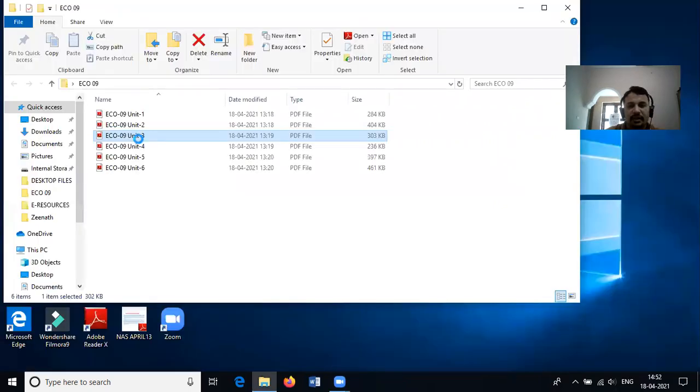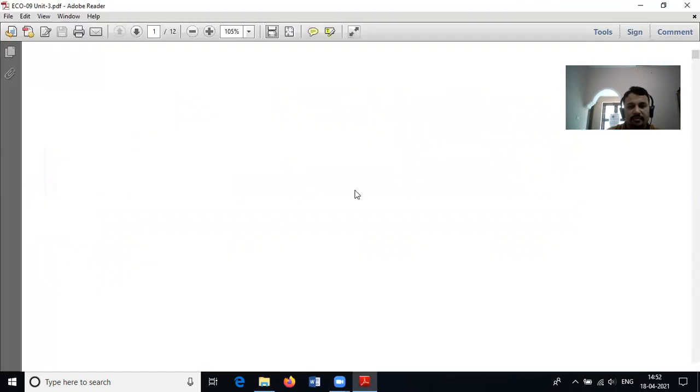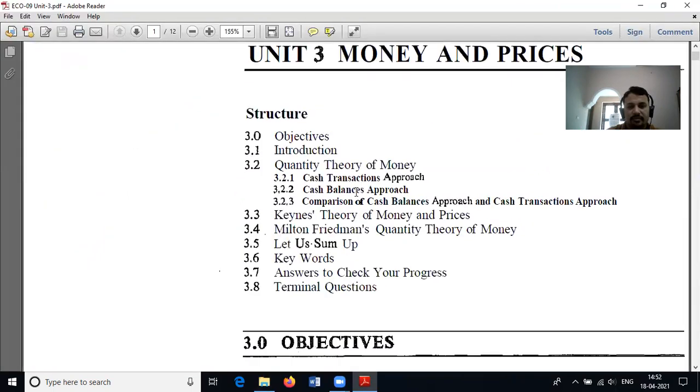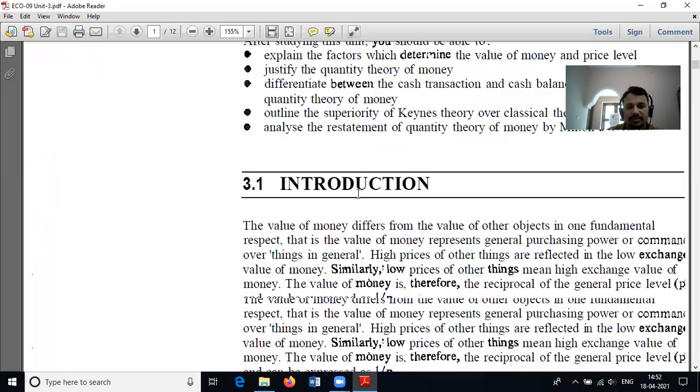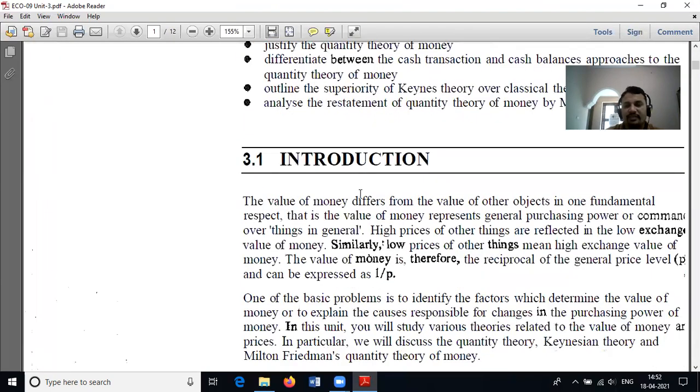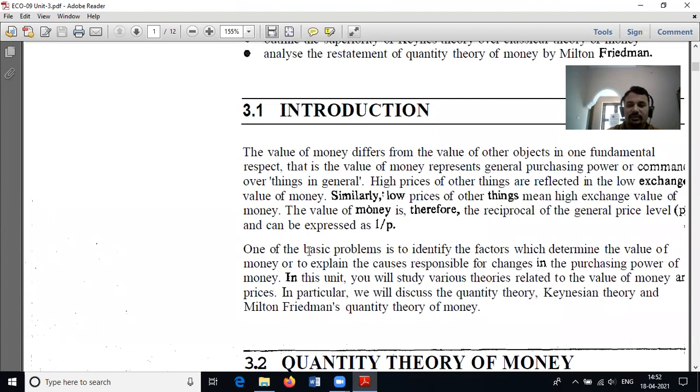And the third unit is money and price. When we started with this discussion, we started with two terms, money, exchange value, price. So we can clearly express these terms. The value of money differs from the value of other objects in one fundamental aspect.